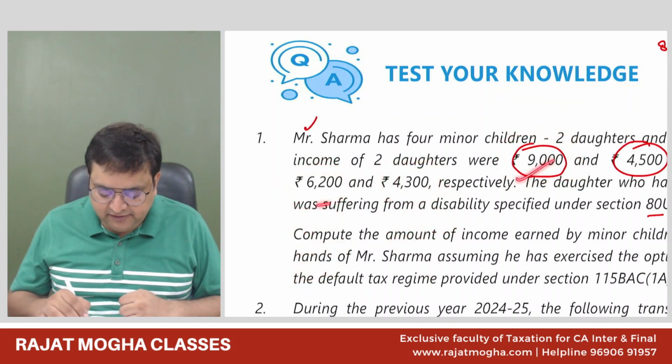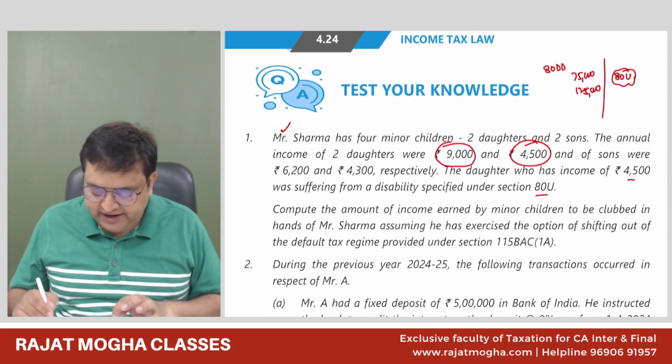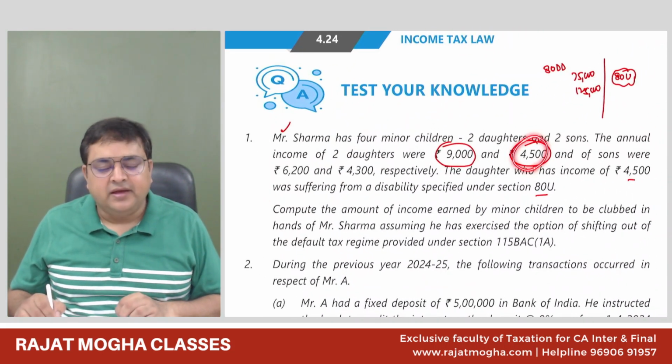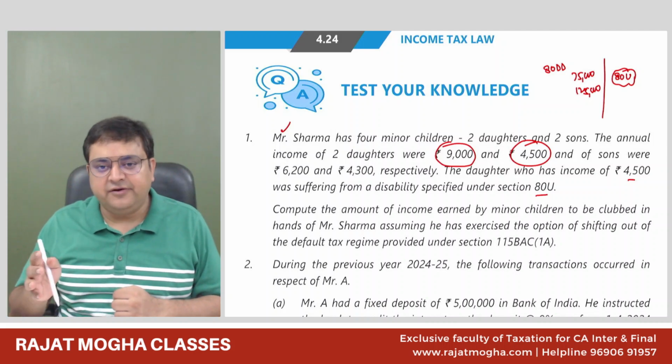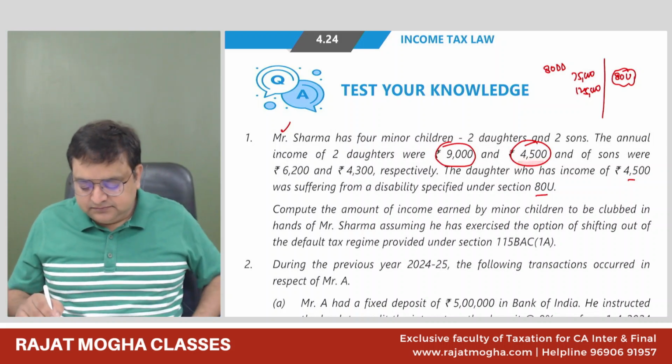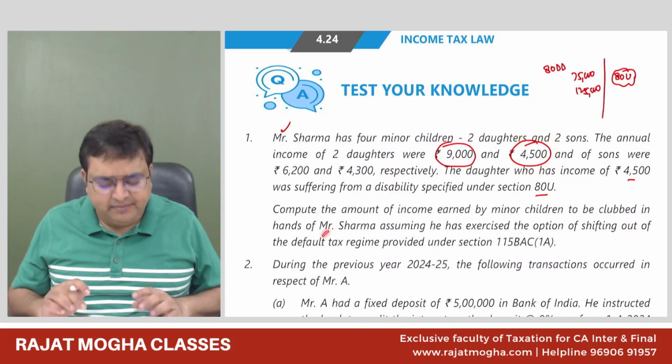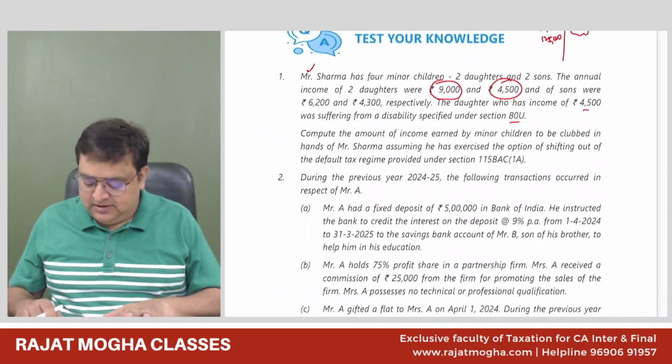So the income of three children will be clubbed, but the child who is physically disabled, with disability as defined in 80U, so 80U is just the reference, in this case this income will not be clubbed. So I believe that you will be able to do this. Next,